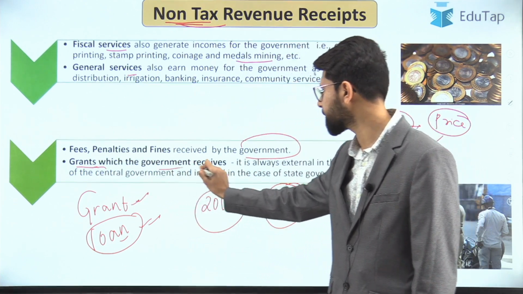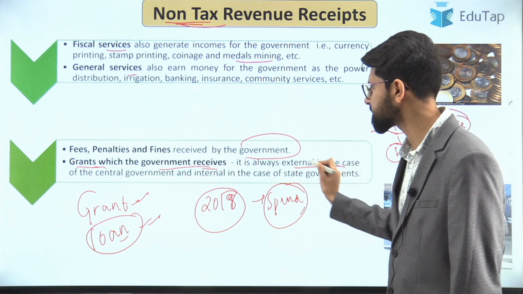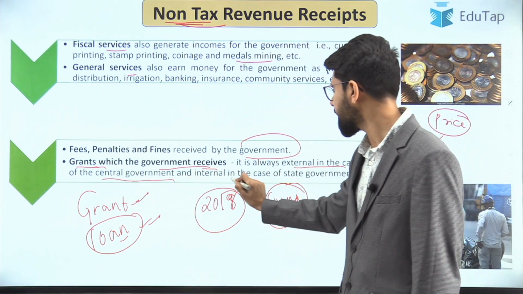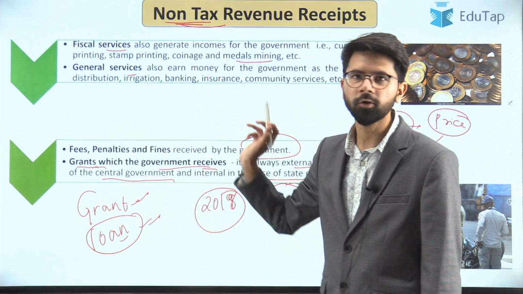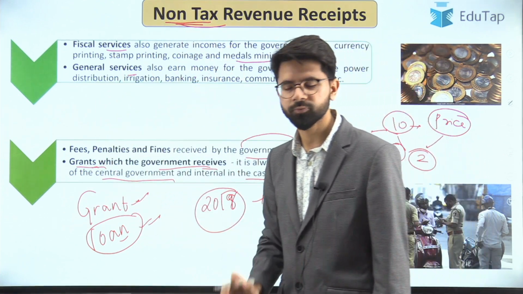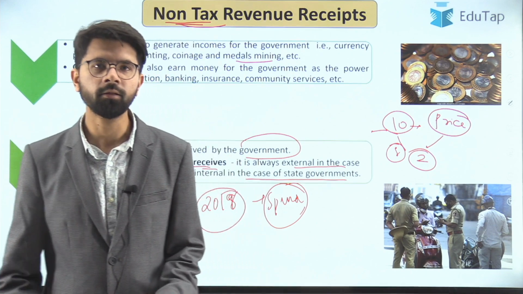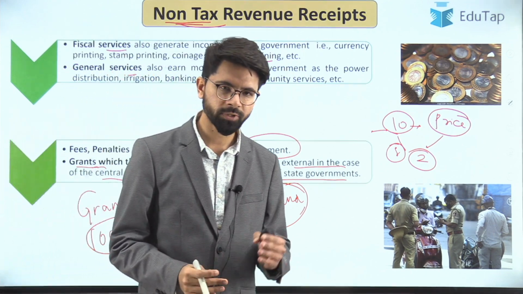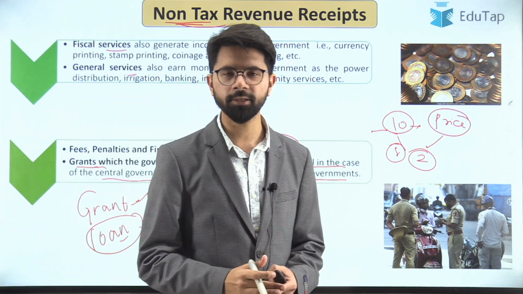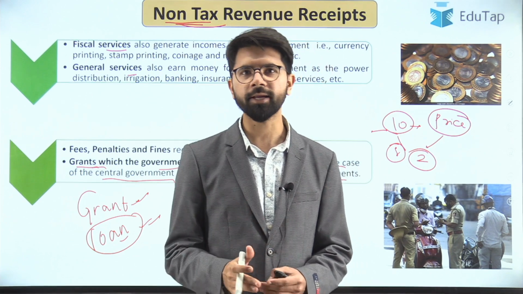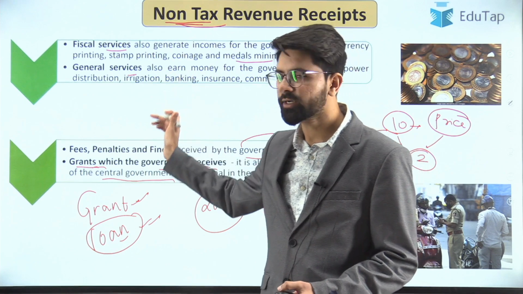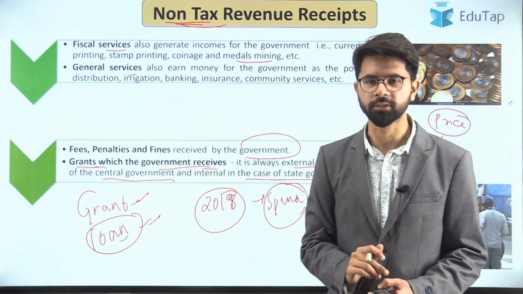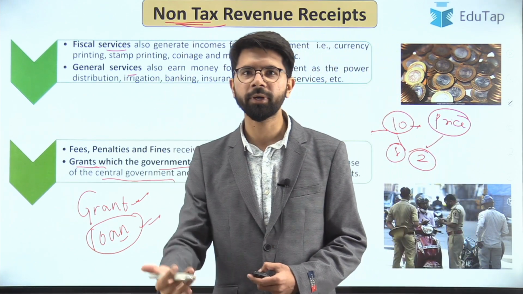The grant which the government receives is always external in the case of the central government and internal in the case of state government. So all these grants also fall under the non-tax revenue receipts. I hope that is very much clear. We have seen till now revenue receipts, which comprise tax receipts and non-tax receipts. Within the tax receipts we had discussed direct tax and indirect tax, and these were the different components of non-tax revenue receipts. Now let us look at the revenue expenditure.